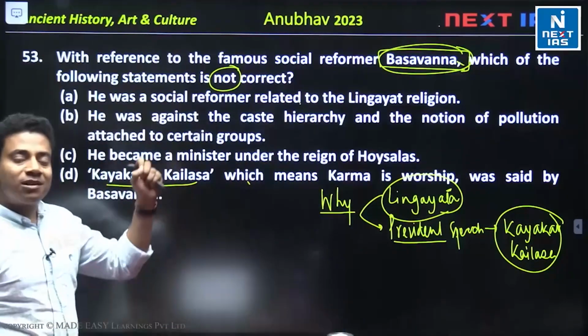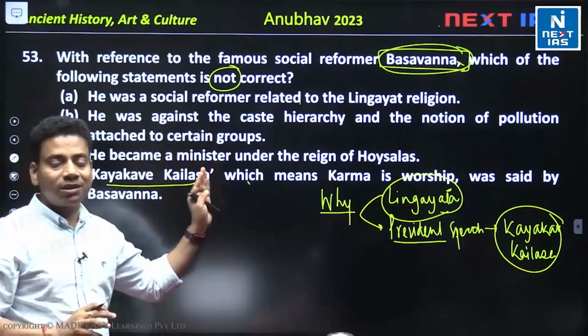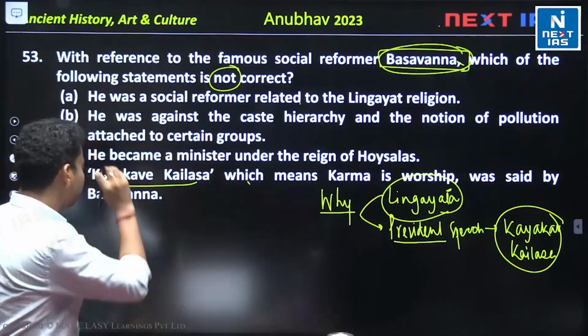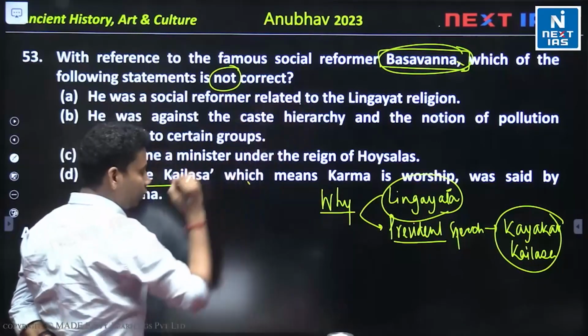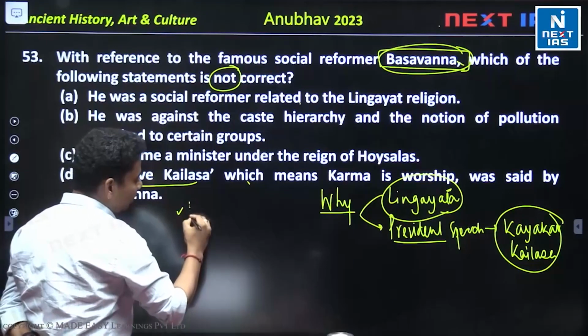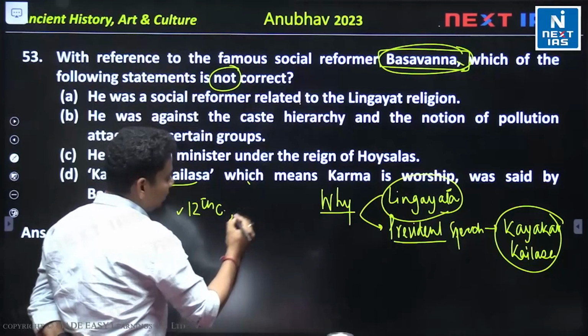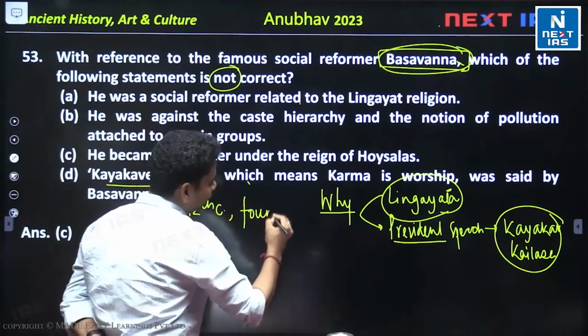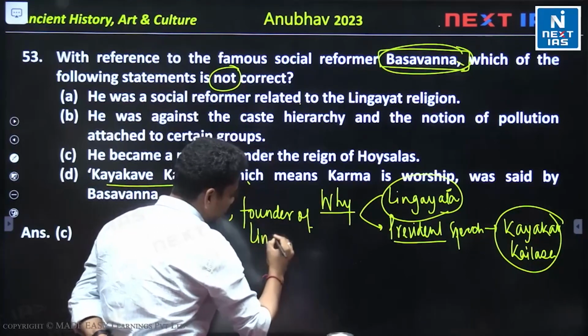Let's discuss what things you have to remember from this particular question. The first thing is about Basavana. He is from the 12th century. He is the founder of Lingayat.